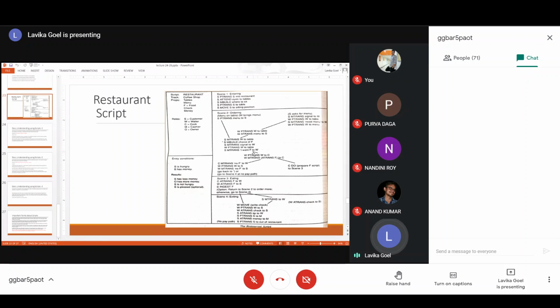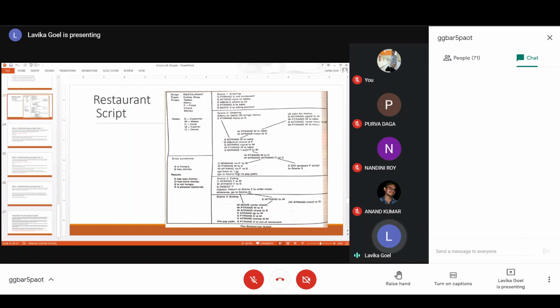Then the food is prepared normally, or the cook is telling that there is no food. All these conditions which can occur, you should take care of and incorporate in your scenes. So all the exception conditions you should incorporate in the scenes in order to build a complete script.